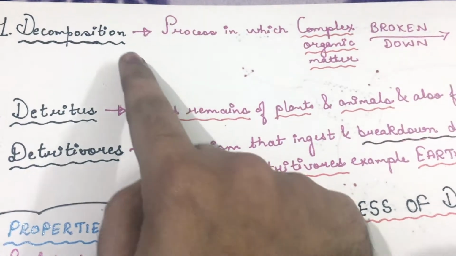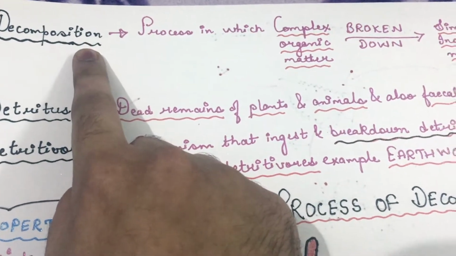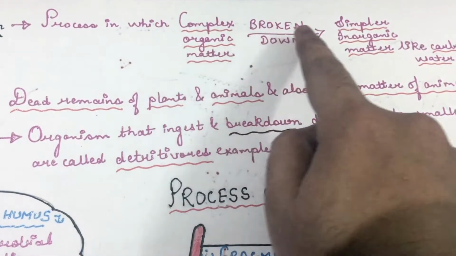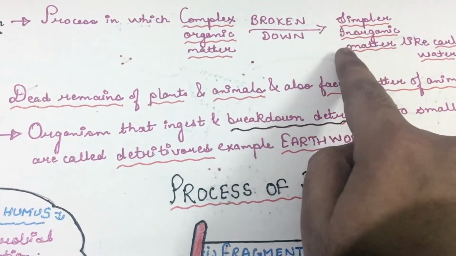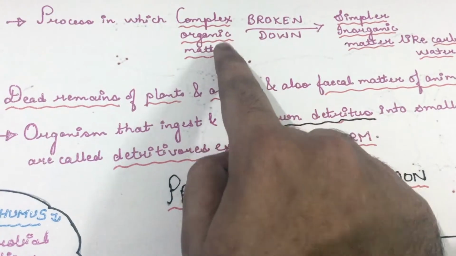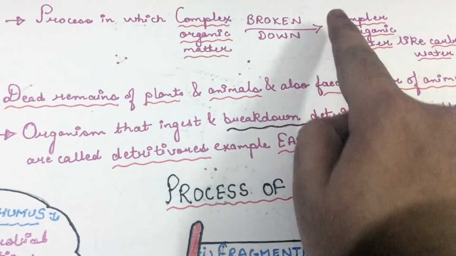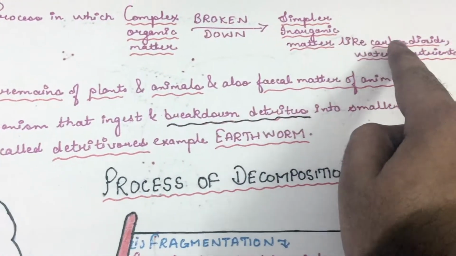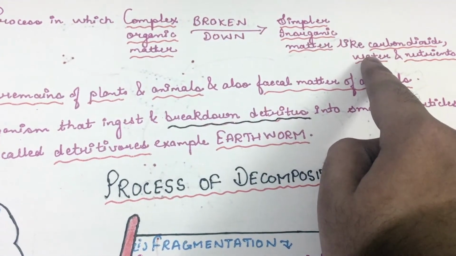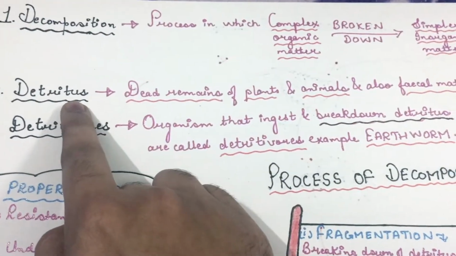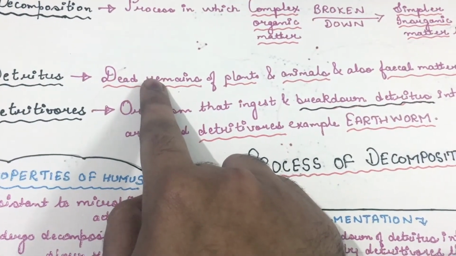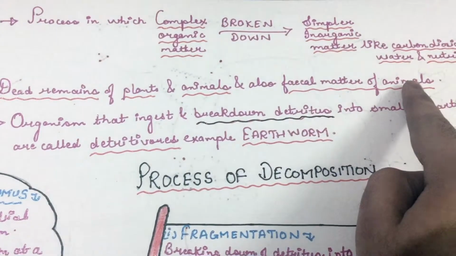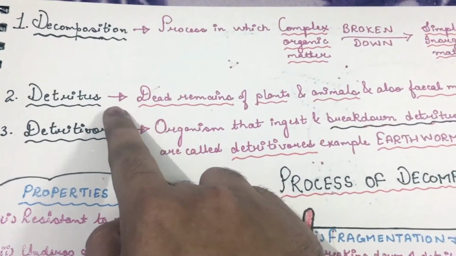So what is decomposition? Decomposition is a process in which complex organic matter is broken down into simpler inorganic matter. So complex organic matter would change into simpler inorganic matter in decomposition, like carbon dioxide and water. So what is detritus? The dead remains of plants and animals, and also the fecal matter or the waste product of animals, is called detritus.